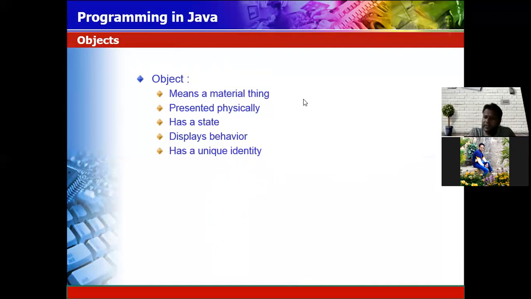Every object has a state. If you are talking about your mobile phone, it has different states: silent mode, vibration mode, ringing mode, flight mode. These are the states of the mobile phone. When you purchase a mobile phone, you purchase it by knowing its features. That is called the behavior of the mobile phone.